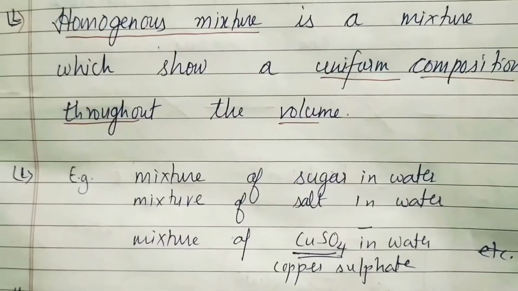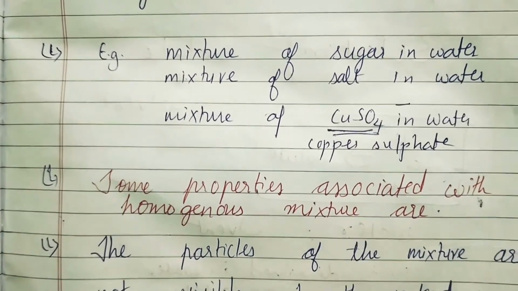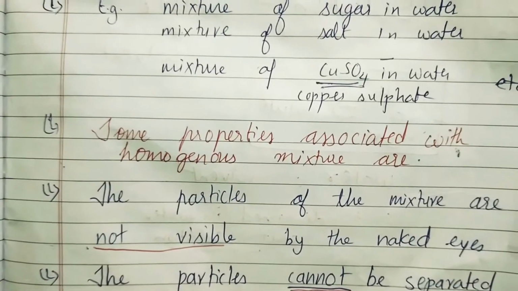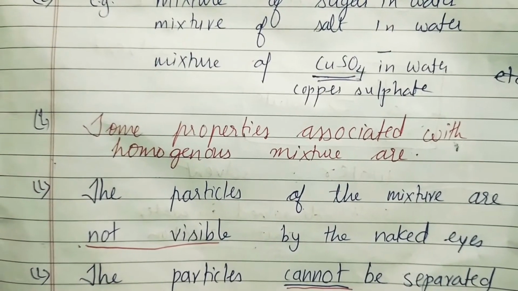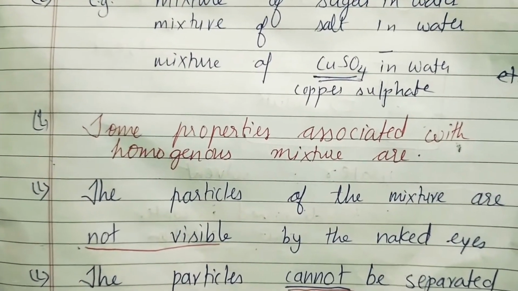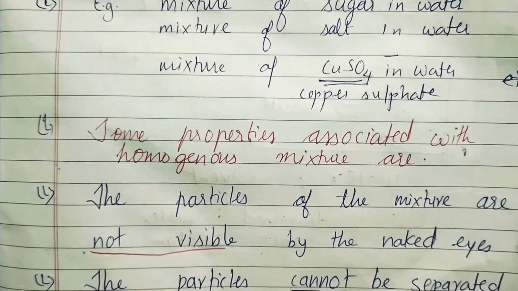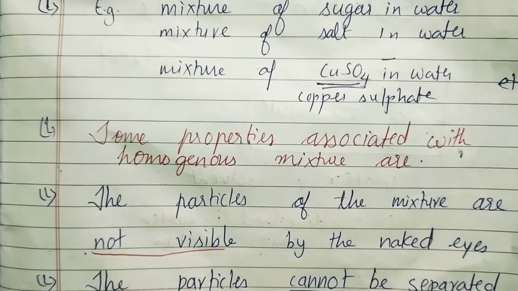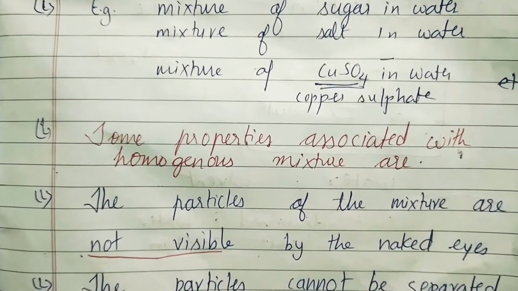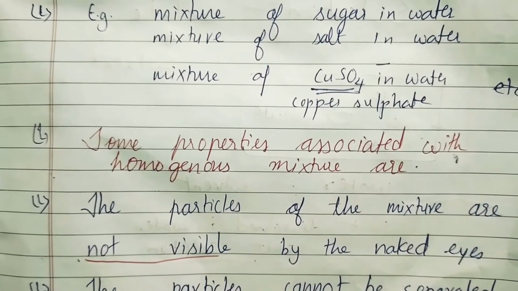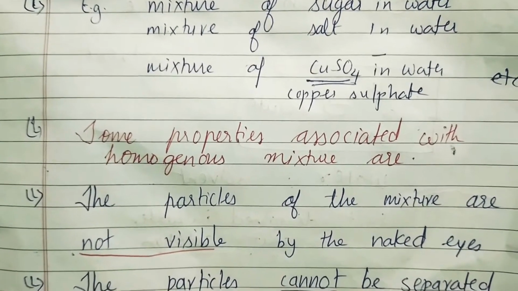Now let's talk about the properties associated with homogeneous mixtures. So first point, the particles of the mixture are not visible by naked eye. This is for sure. If you see a salt solution, for example, take a beaker, add some water, add some salt, dissolve it, you will see clear water after stirring. So we are not able to see the particles of salt after dissolving it. So the first point is clear: the particles of the mixture are not visible.